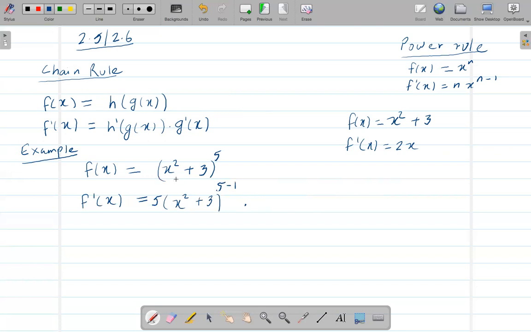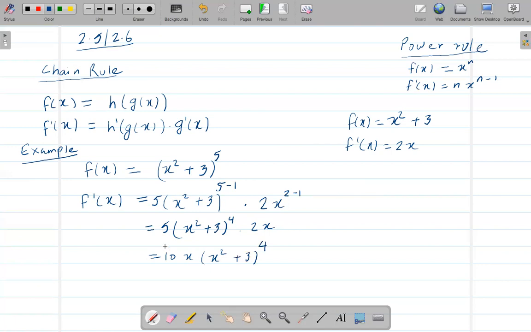So now I take the derivative of x squared, which is 2 times x to the power 2 minus 1, plus the derivative of 3, which is just a number, so 0. Then this equals 5 times (x squared plus 3) to the power 4 times 2x, and multiplying these two numbers, it will be 10x times (x squared plus 3) to the power 4.